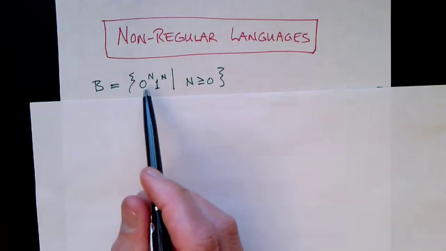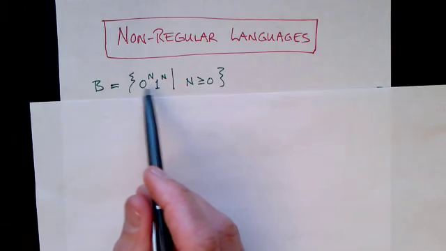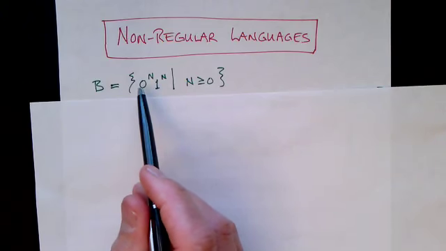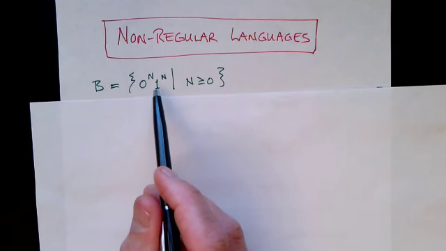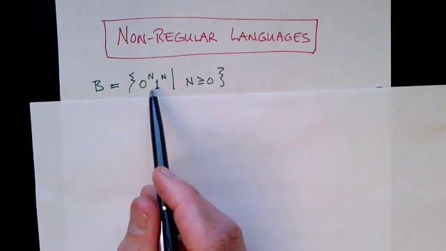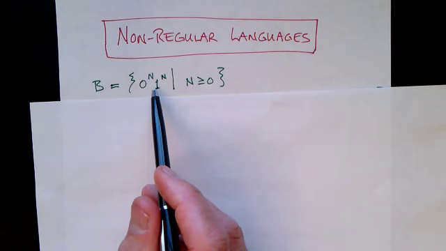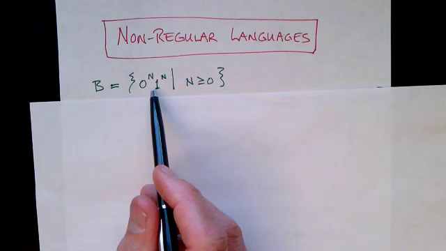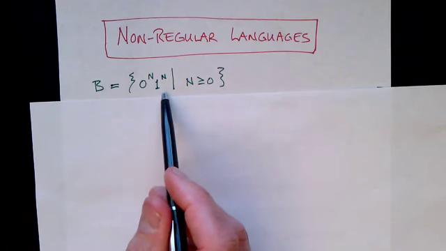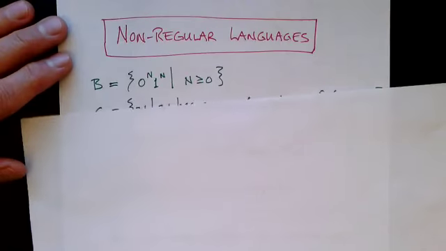that it requires counting. In order to check whether this string is in this language or not, you have to count up the number of zeros and then check to make sure that the number of ones is the same. And this ability to count or remember things, remember arbitrary amounts of information, is just beyond the capability of regular languages and finite-state machines. So this is the prototypical example of a language that is context-free but that is not regular. Let's look at another language.